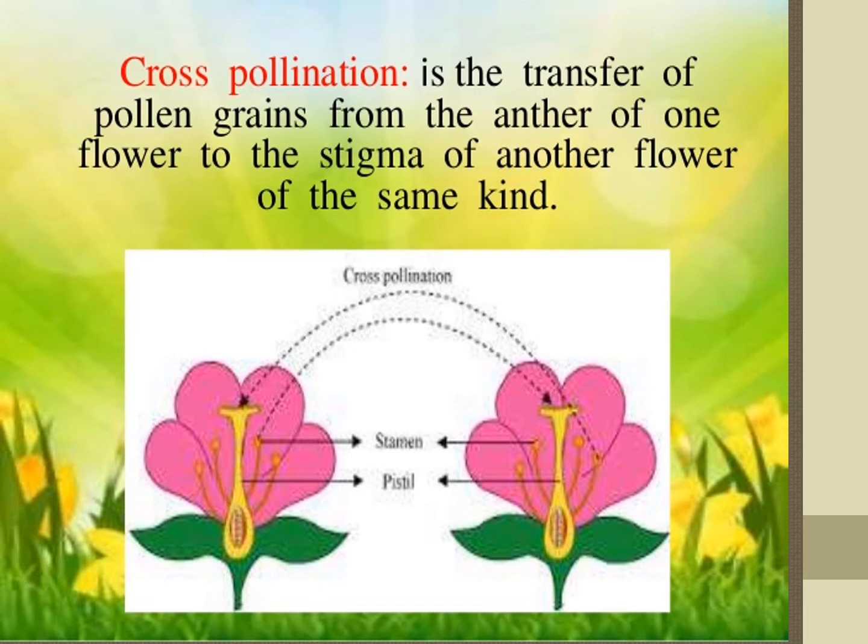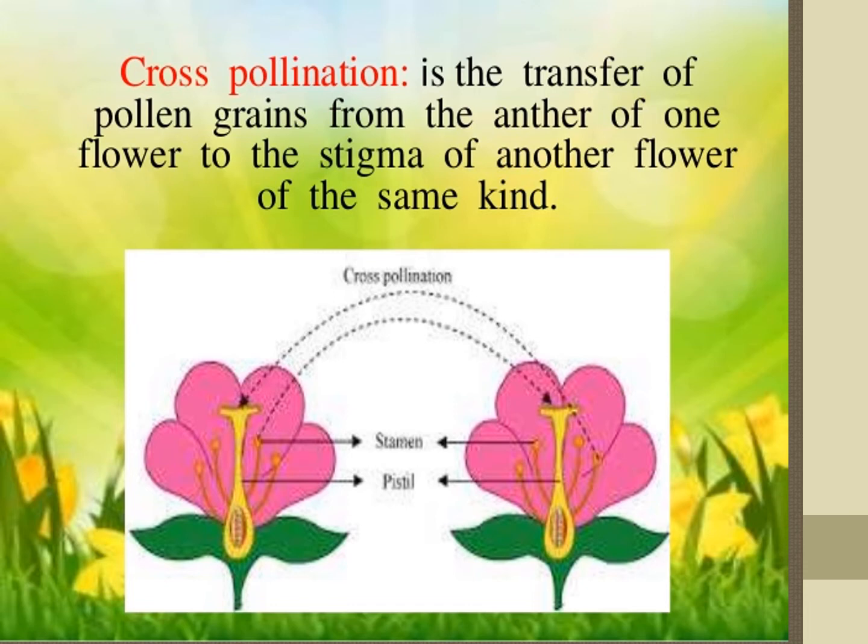The pollen grain comes from another flower, not the same plant, not the same flower.